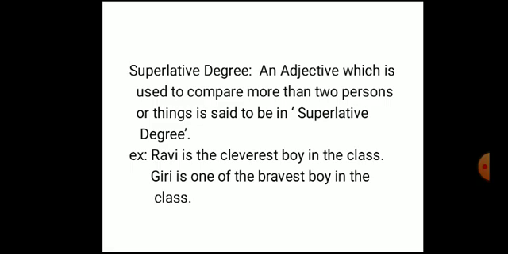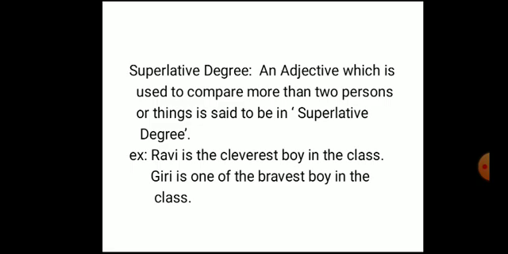Coming to superlative degree, an adjective which is used to compare more than two persons. Here I am going to compare with the whole class, more than two persons. It can be 10, it can be 20, it can be the complete class. Understood, beta?